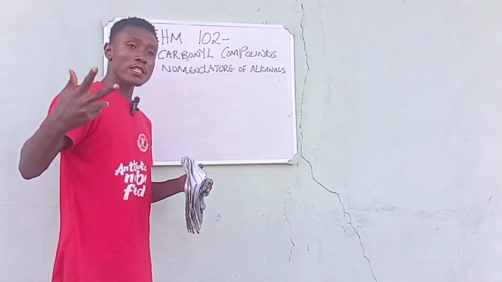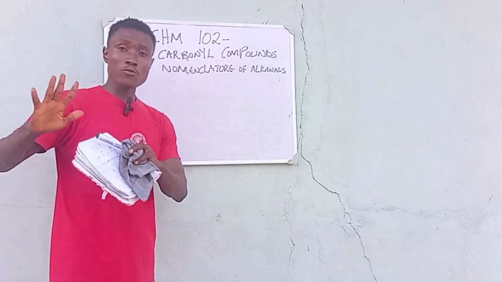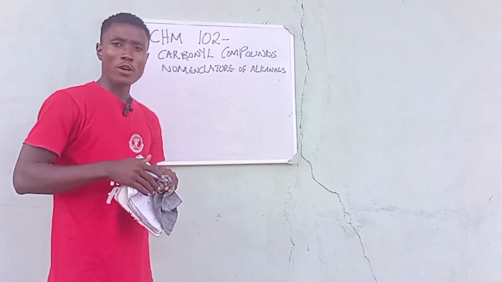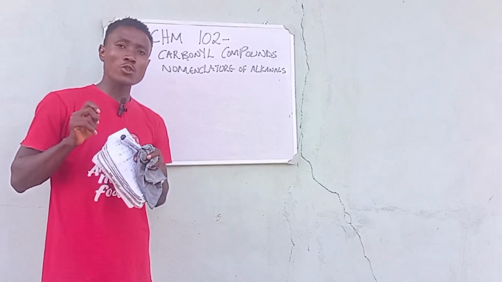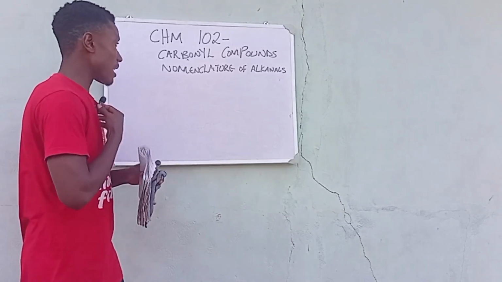Remember, I said we have two ways of naming organic compounds, right? We have two structures, or two ways we can represent them. We have the condensed structure and we have the skeletal structure, which is also known as the calculate structure. So it is very important that you understand this concept.